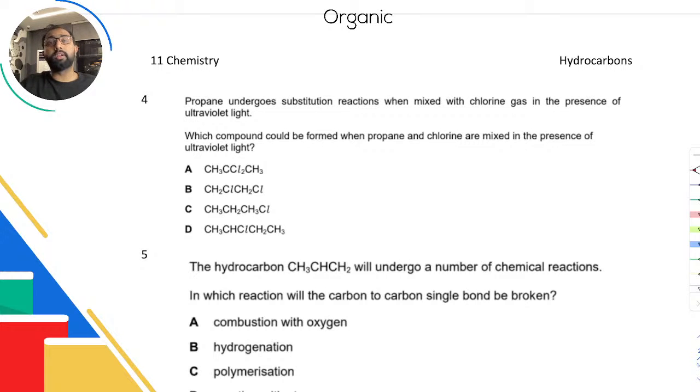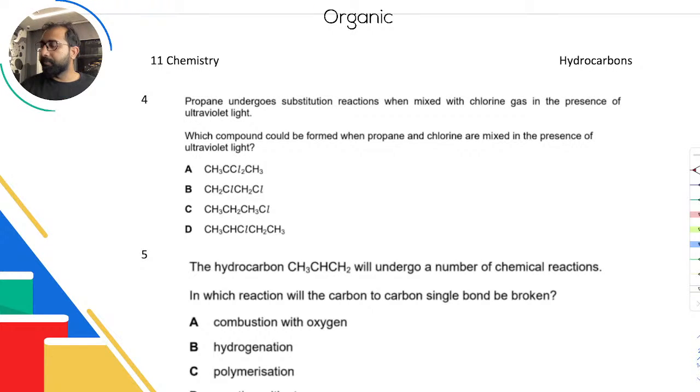Addition, on the other hand, what it does is that you have two carbons and both of them will get an atom. So if you're adding chlorine, two carbons, both of them will get the chlorine atom that you have. If you're doing a bromine, both of them will get bromine. Each one of them will get one bromine. So that's important to remember, that in addition, adjacent carbons get one atom each, and in substitution just one carbon gets another atom attached to it. So एक जाता है और एक उसकी जगह आ जाता है.